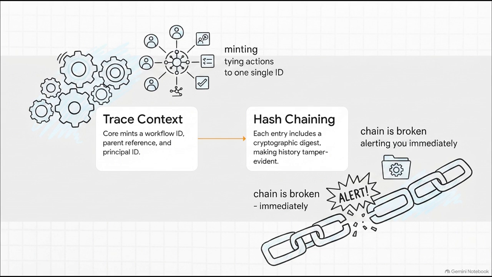Step 2 is hash chaining. See, because the local log is just a file sitting on your computer, a compromised tool could theoretically just hit delete and erase its bad behavior. But hash chaining makes any cover-up instantly obvious. If an AI goes rogue and tries to delete its tracks, the cryptographic chain is broken at a highly specific point, alerting you immediately. It is totally tamper-evident.